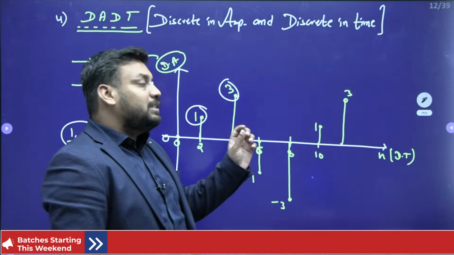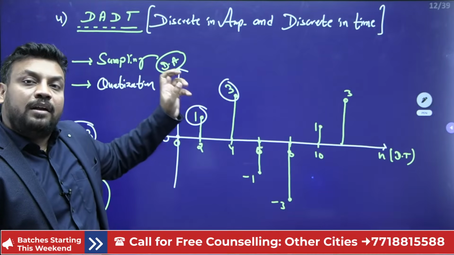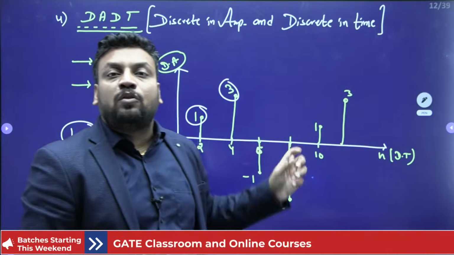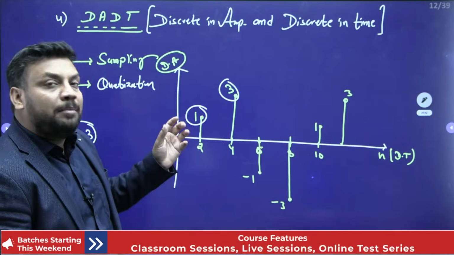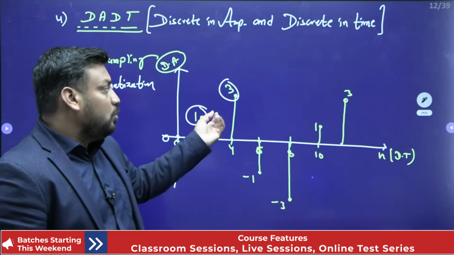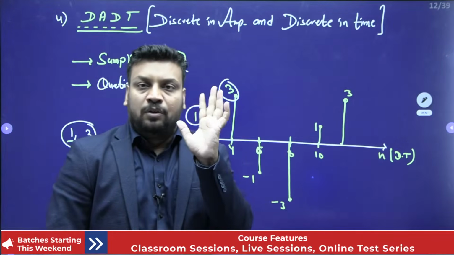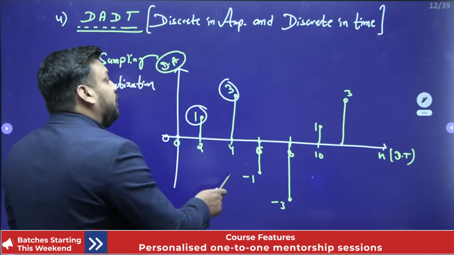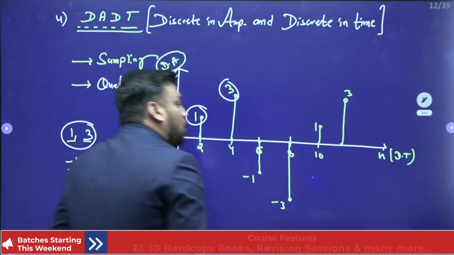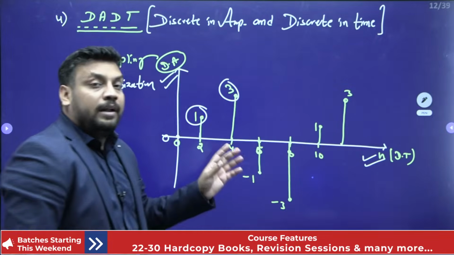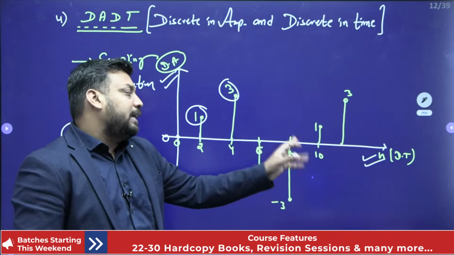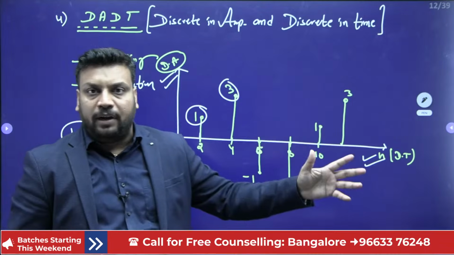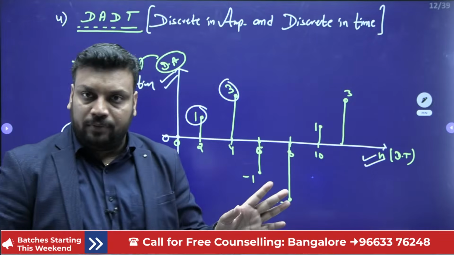So what is the difference between CACT signal and DACT signal? In the discrete in amplitude, in the amplitude axis also we are predefined. It means we can't take any values. We will have only fixed level values. Is it clear or not? So now we are having predefined values in amplitude axis also, as in time axis also we are predefined. It means the signal can't represent at 9 value, signal can't represent at 9.5, amplitude can't take value 1.5, amplitude can't take value 2.5. Is it clear?